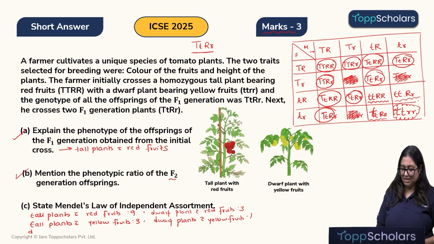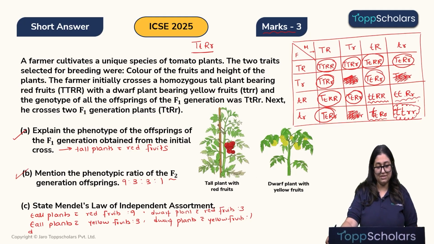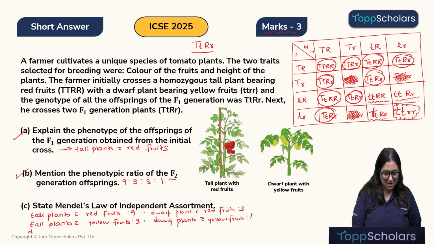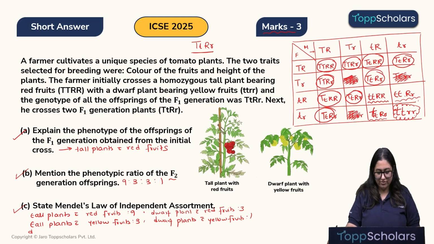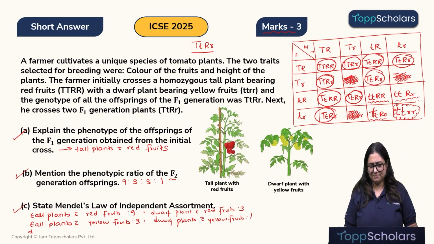Therefore, what will be our F2 phenotypic ratio? It will be 9:3:3:1, where 9 stands for tall plants with red fruits, 3 stands for tall plants with yellow fruits and dwarf plant with red fruits, and 1 stands for dwarf plant with yellow fruits. I hope this was clear and fun. Now let's look at the last question. State Mendel's law of independent assortment. Now let's quickly solve it.